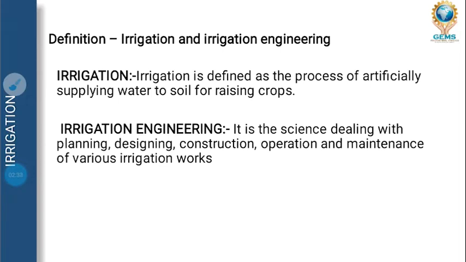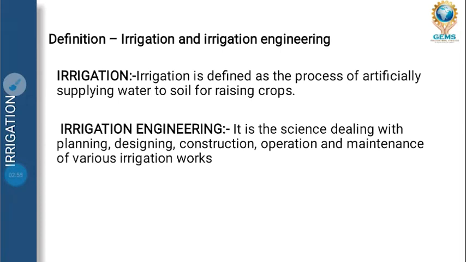Then naturally, it is rain. Then what is irrigation engineering? It is a science dealing with the planning, designing, construction, operation and maintenance of various irrigation works. So what are the irrigation works?